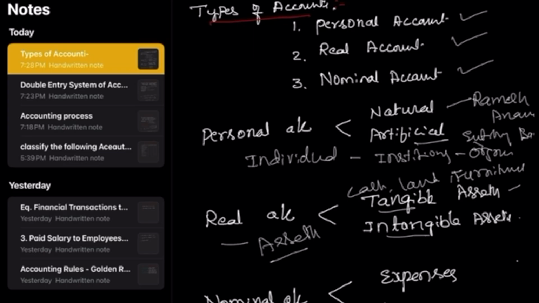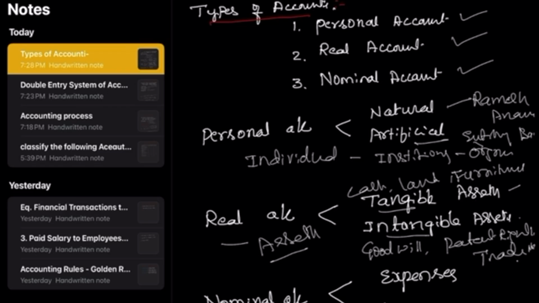We also have some intangible assets, which are not visible but are identified as assets of the organization, for example goodwill, patent rights, and trademarks. These are the brands.